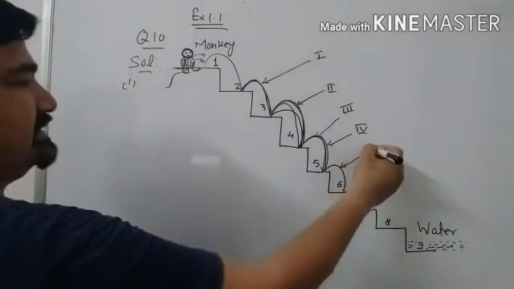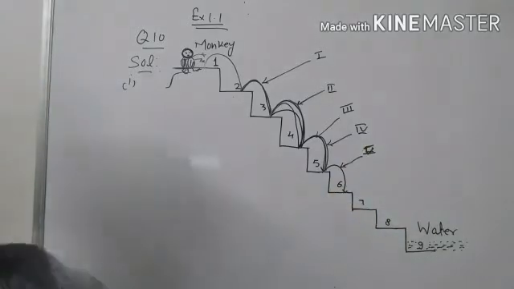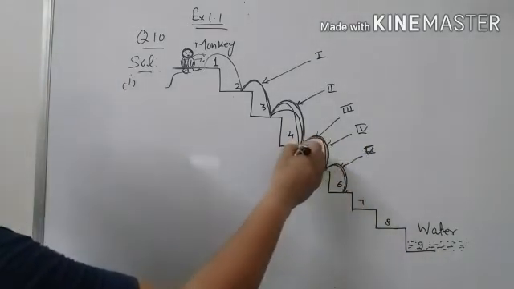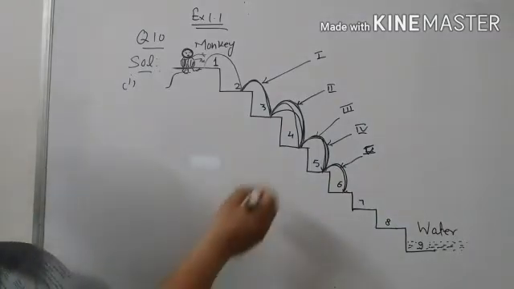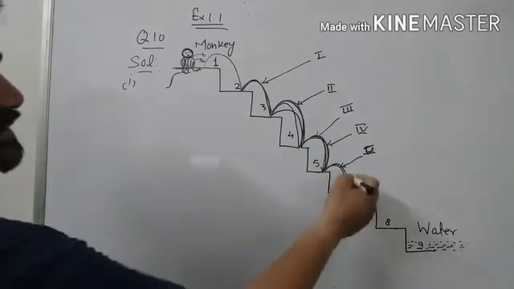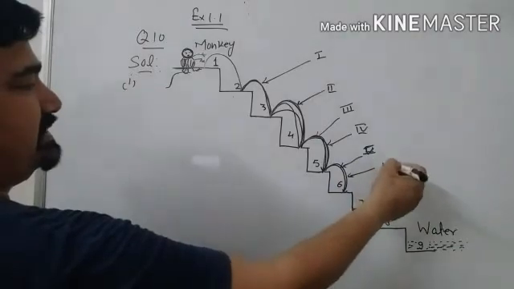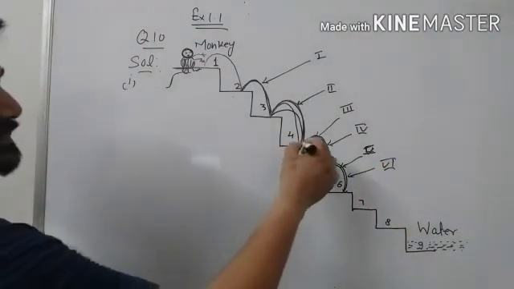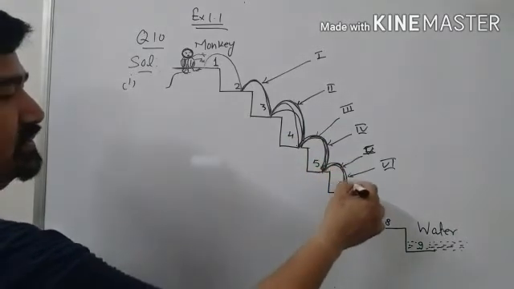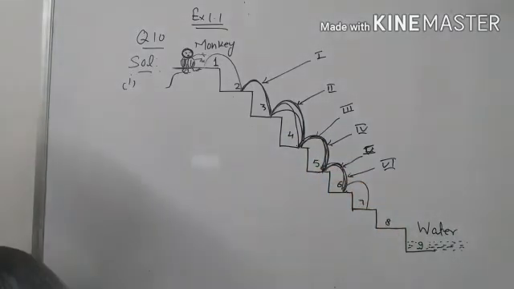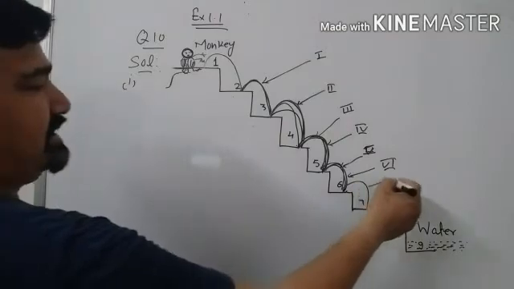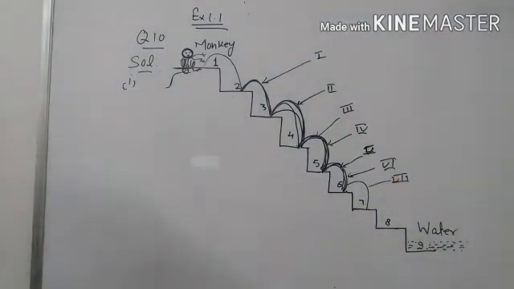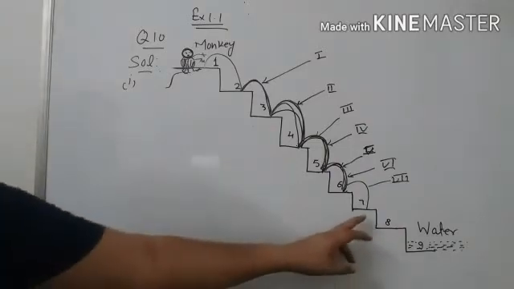Similarly he takes 2 steps back, 1, 2. He reaches step number 4 in jump number 6. Again he takes 3 steps, 1, 2, 3. It is jump number 7, and he reaches step number 7.